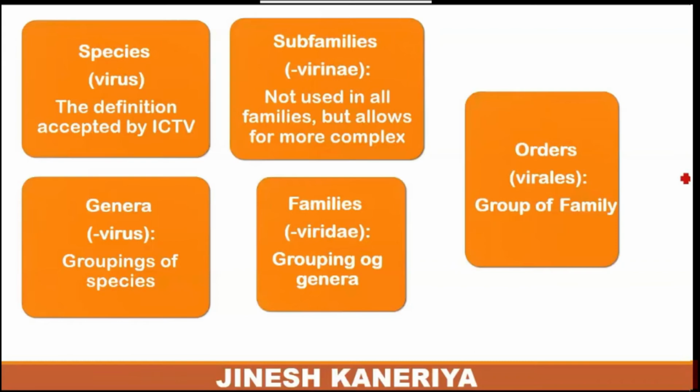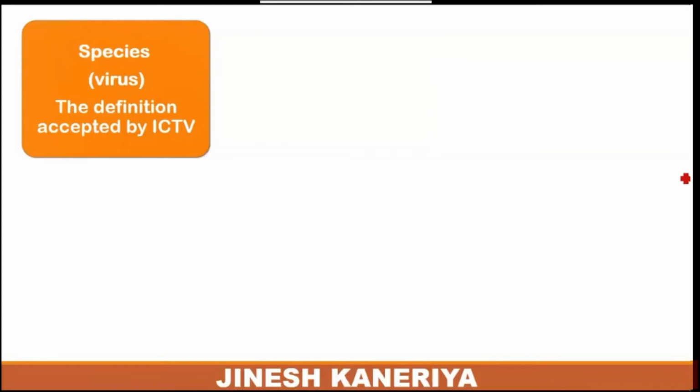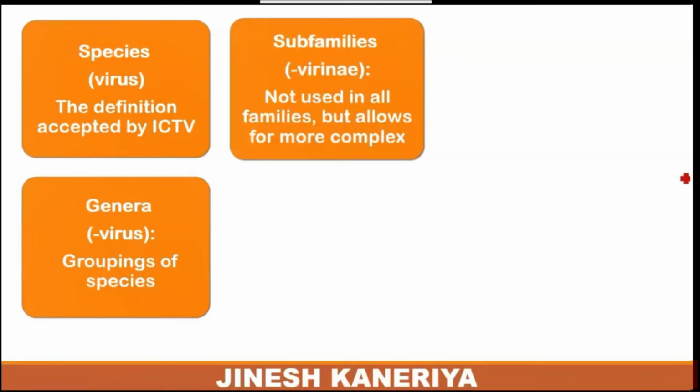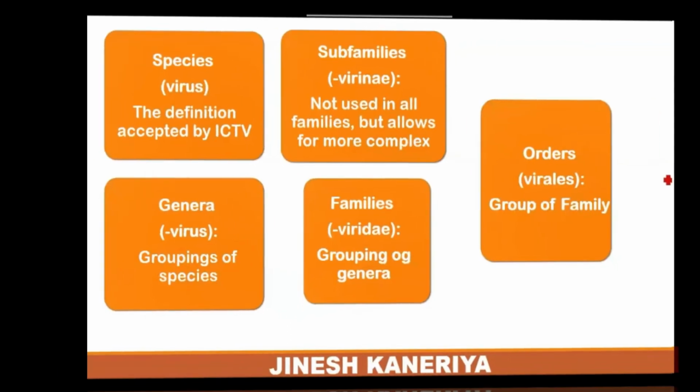So these are the cyclic process of particular virus conditions. Species decide the particular viruses on the basis of the accepted definition via ICTV. Genera depend on the species of the virus. Subfamilies are allowed in the case of more complex conditions, otherwise genera directly decide the family of the viruses, and then the family of the viruses decides the order of a particular virus.